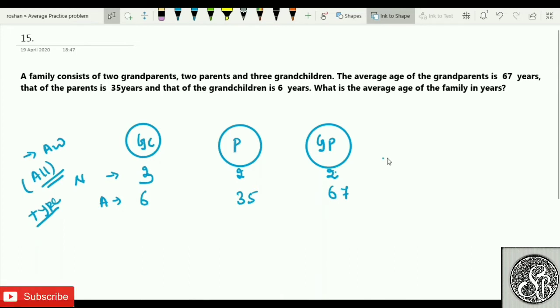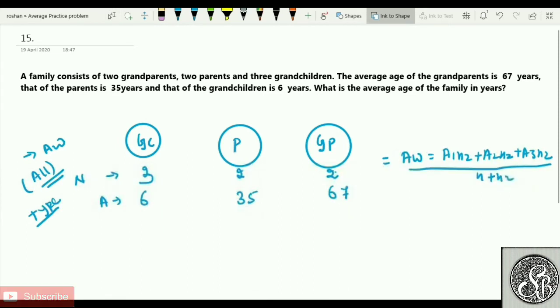I'll remember my formula. What is my formula of weighted average of 3 things? The weighted average of 3 things will be (A1 N1 plus A2 N2 plus A3 N3) divided by (N1 plus N2 plus N3). I guess everyone is able to recall this formula now.